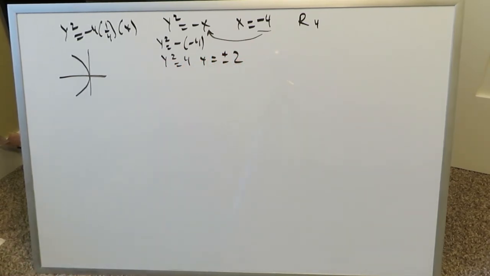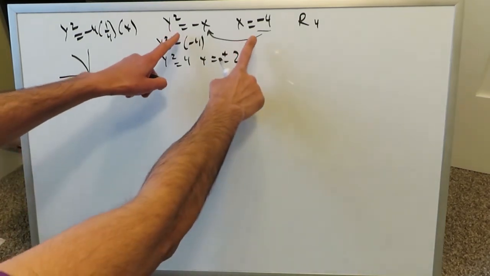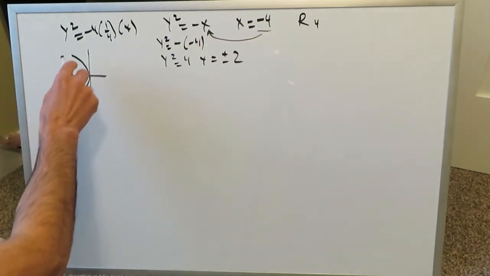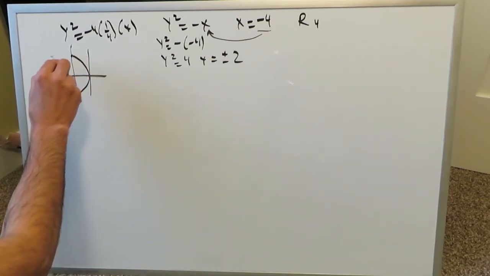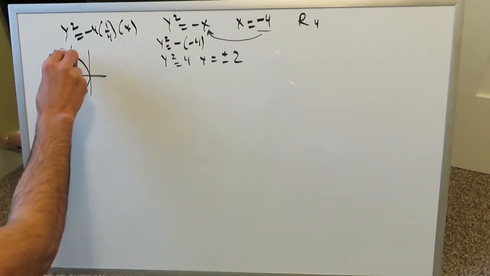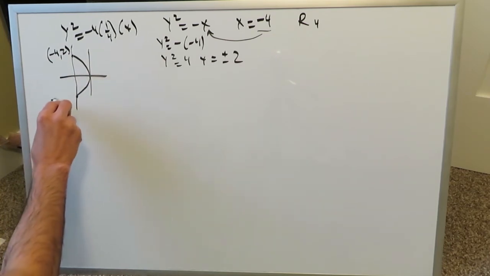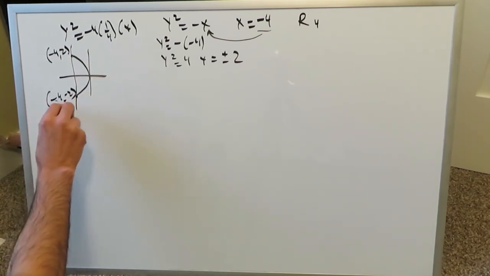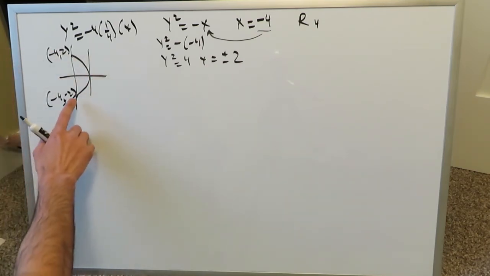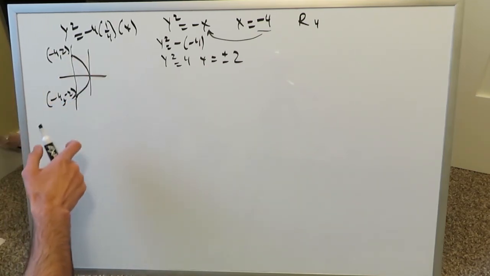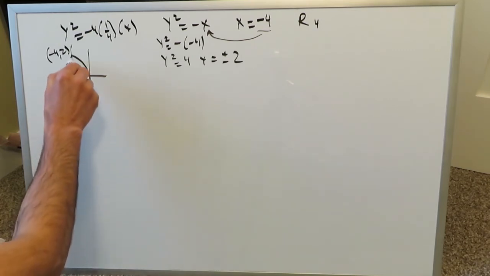It will give us an indication of how these two curves combine together. This point right here would be minus 4 comma 2. This point right here would be minus 4 comma minus 2. Then you know this parabola would extend further out. I'm just not extending it further out to keep it clean and neat.